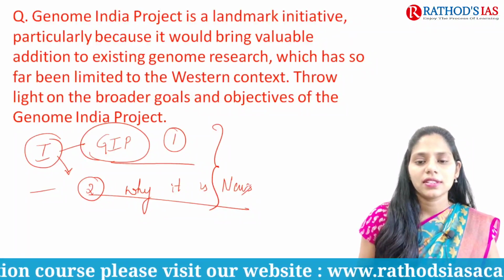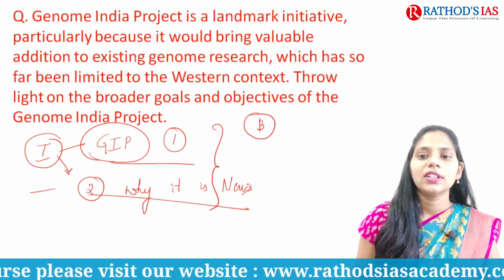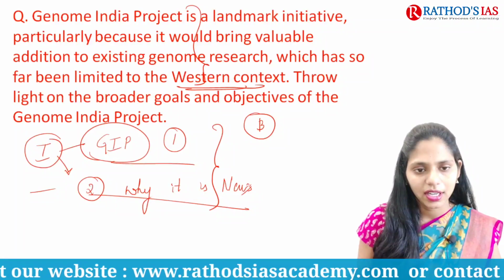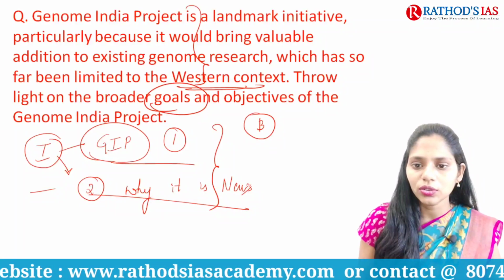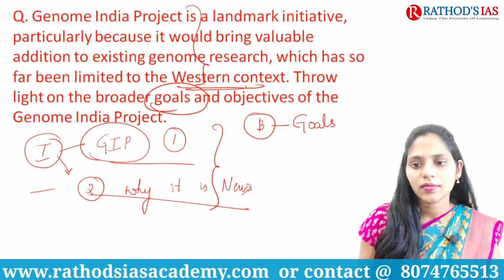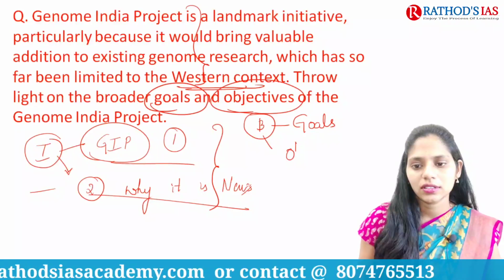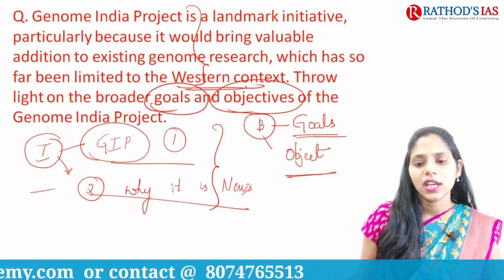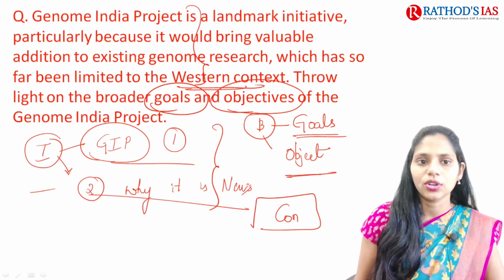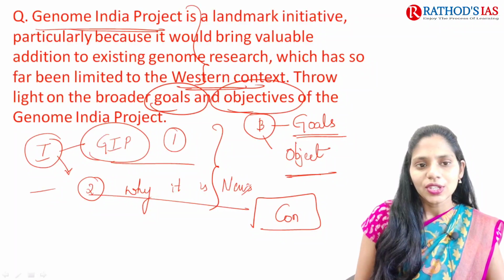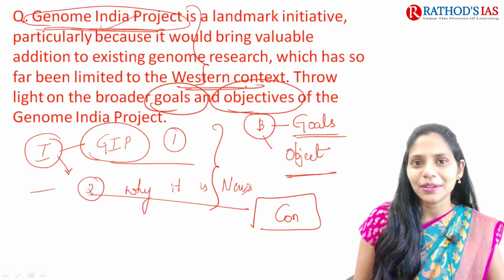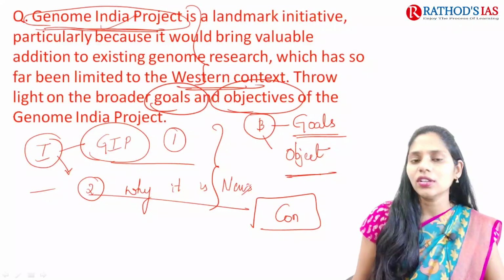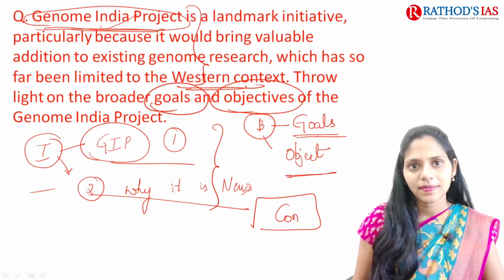Apart from this, in the body what do you have to write? The statement given till the Western context is just a statement. Here you have to focus on the goals, and the second part is the objectives. So in the body you have to address goals and objectives, and finally you can write a conclusion. Regarding the Genome India Project, we can't write any report or act, so in this question you can focus on summing up the important points.